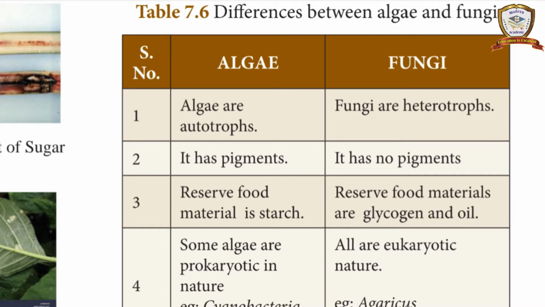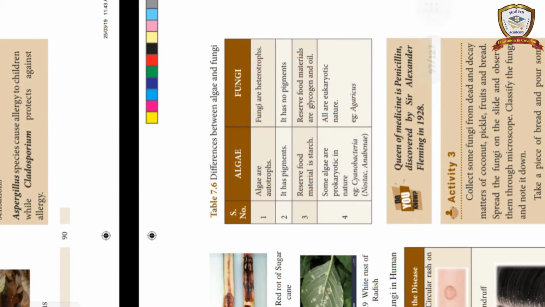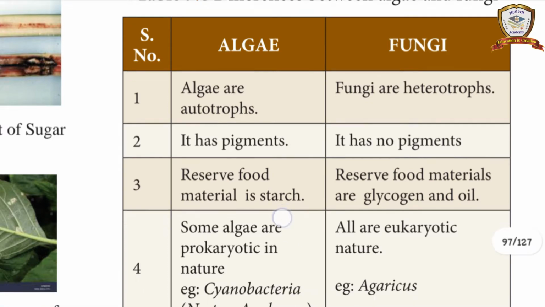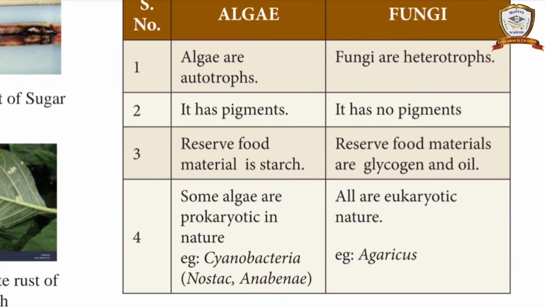Then what are the other pigments we discussed in algae? Do you remember? Phycocyanin, fucoxanthin, phycoerythrin. These pigments are present in algae, but in fungi there are no pigments. Next, the third one, reserved food material. In algae, the reserved food material is starch, but in fungi the reserved food materials are glycogen and oil.